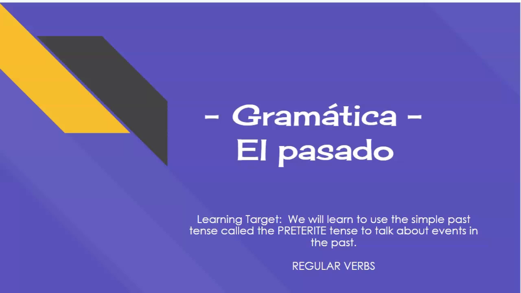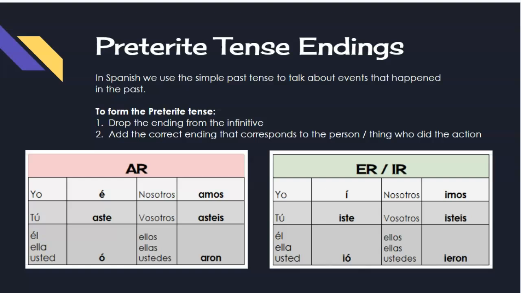We are going to use regular verbs. So we're not going to learn anything irregular yet. That's later on in this unit, but we're going to talk about regular verbs and the endings that you need. So the preterite tense, it's a simple past. That's how we talk about things that happened in the past. It's pretty easy. There's only two sets of endings. You drop the ending from the infinitive, like the AR, the ER, the IR, and then you will add the correct ending. So these are your endings in your notes. Make sure you write these down.